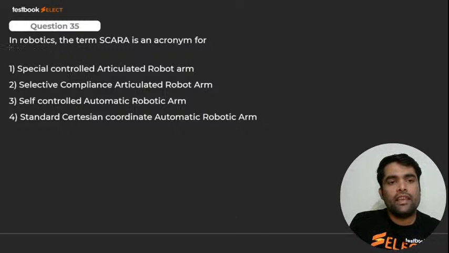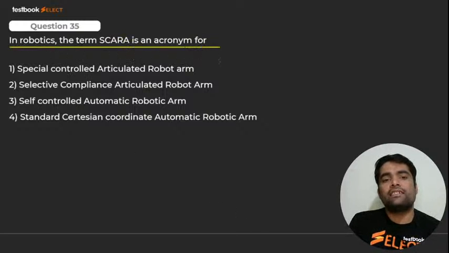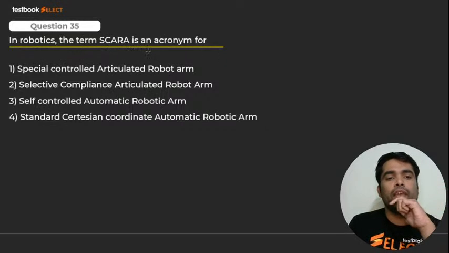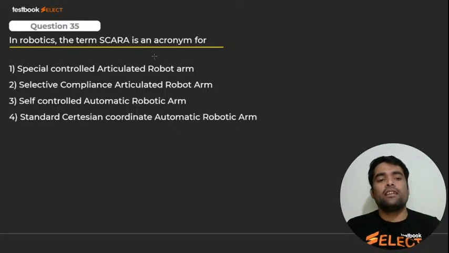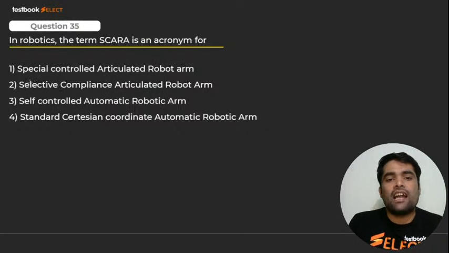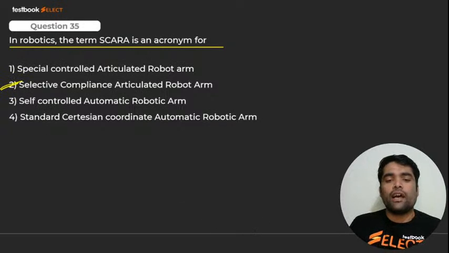In robotics, the SCARA is acronym for, what is the full form of SCARA? Can you tell me? हाँ जी बच्चा, क्या होगा? Selective Compliance Articulated Robot Arm. That is number 2. I hope you got it.